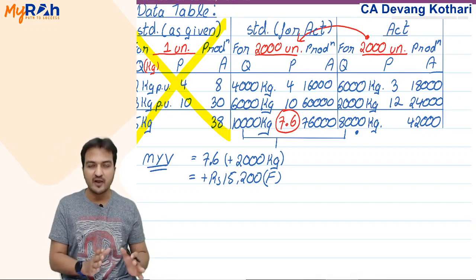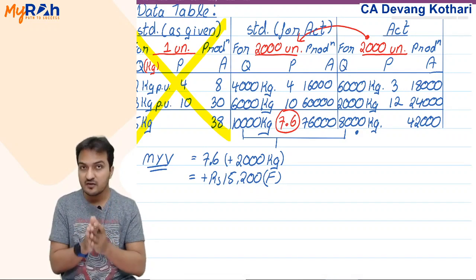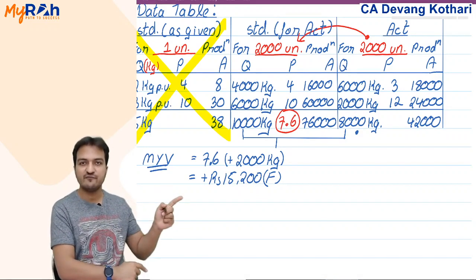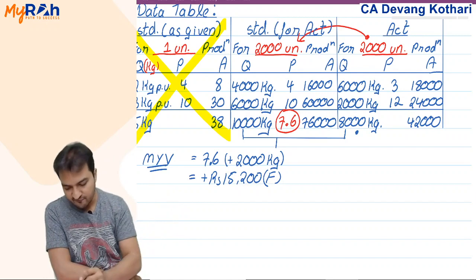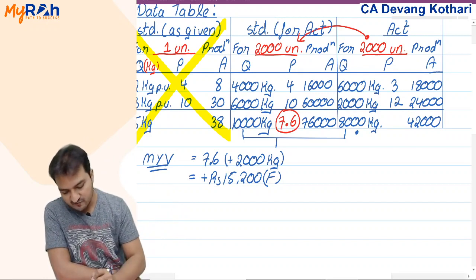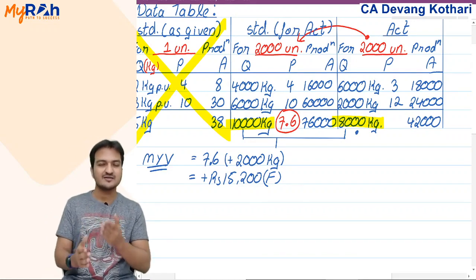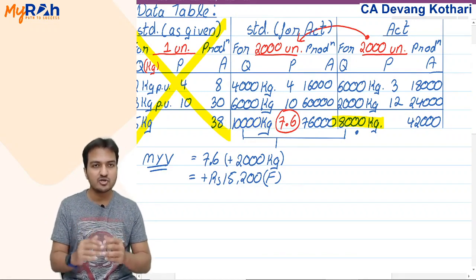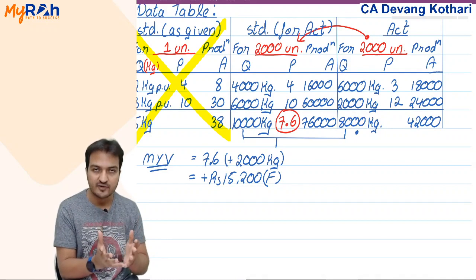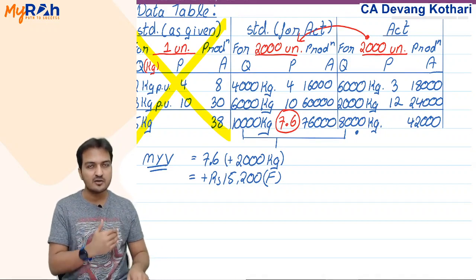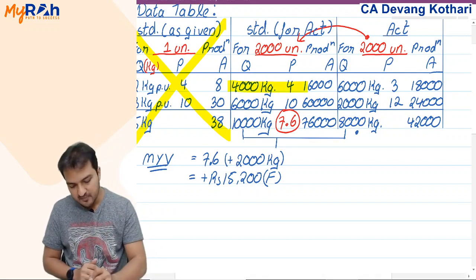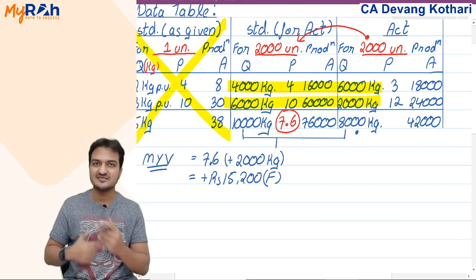But this explains that material yield variance is my savings in cost because of what? Because of savings in total quantity. Look, I did not take the difference of material A or material B quantity separately.